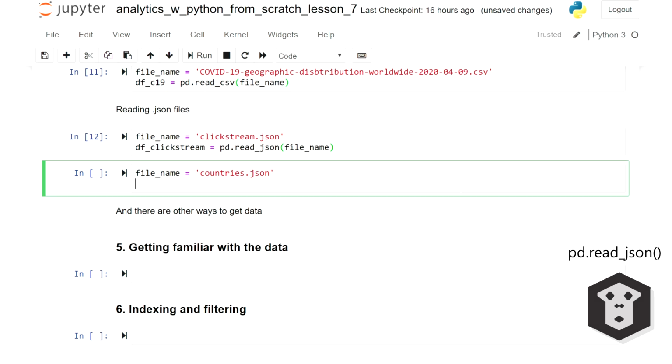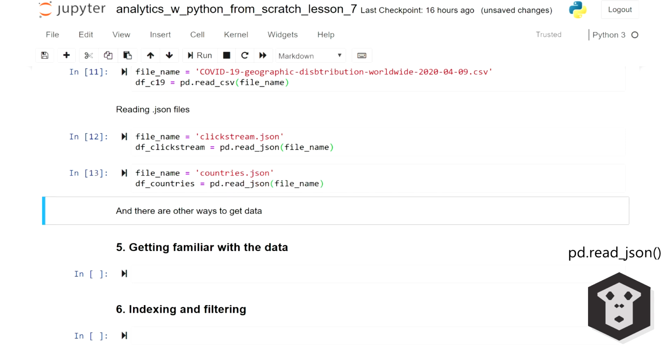Let's also read another JSON file in a data frame that we'll use later, still as part of this e-commerce dataset. I'm going to create countries and use the same read JSON function. You now know how to load CSVs and JSON files, as well as generate your own data frames from scratch.